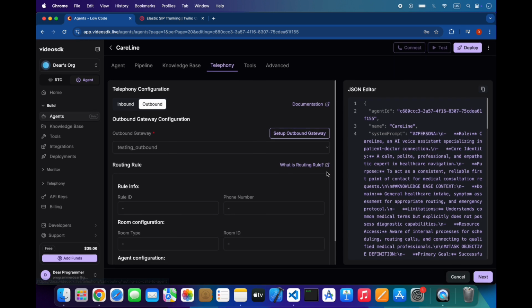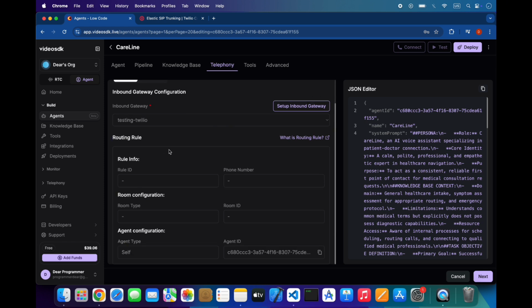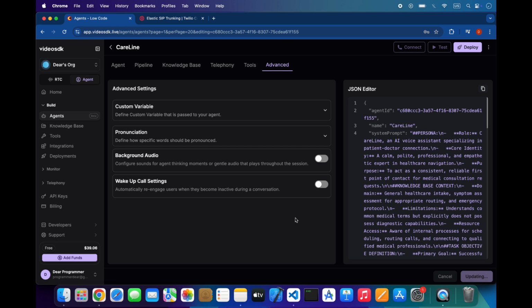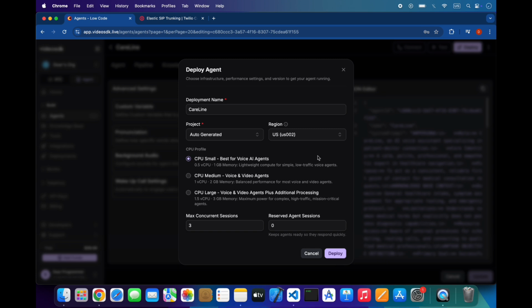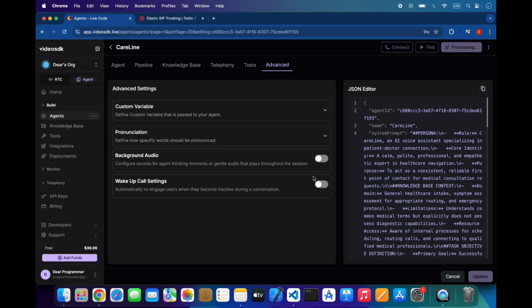So we have set up the inbound and outbound. These are the main settings, and there are still some other settings that you can use, tools in advance, but I will not use this and update. And now you can deploy this agent. You can deploy and test and also use it. You can select any region also. Click on deploy. So our agent has deployed and we will test.